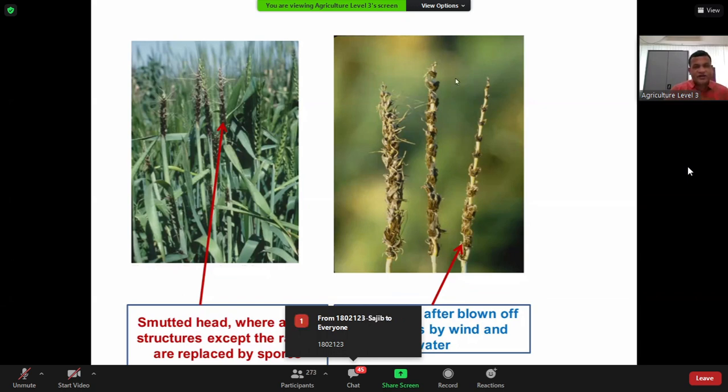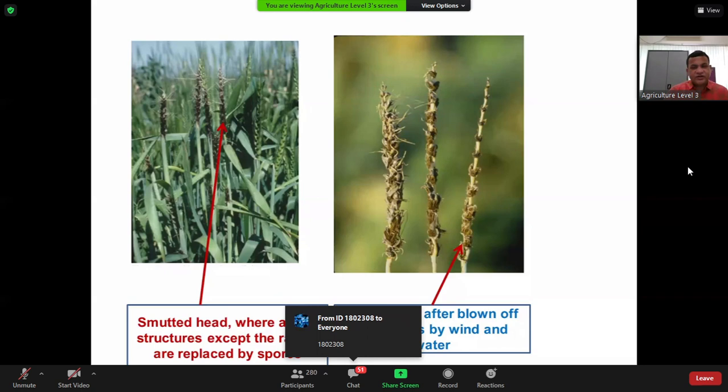Once the silvery membrane is broken, the spores run off or wash off by rain or strong wind, so that you can see the empty rachis. So you can see the total loss in case of infected heads.